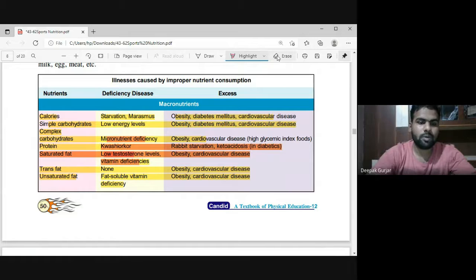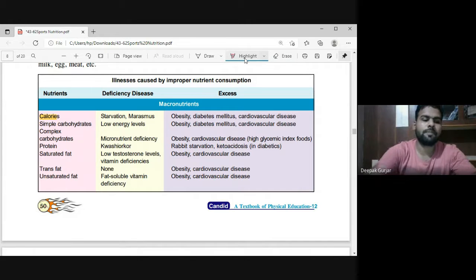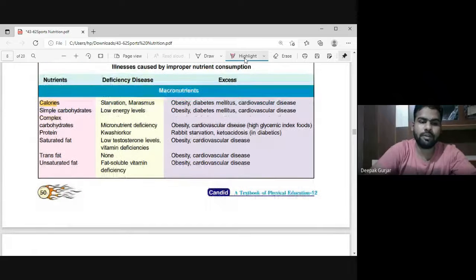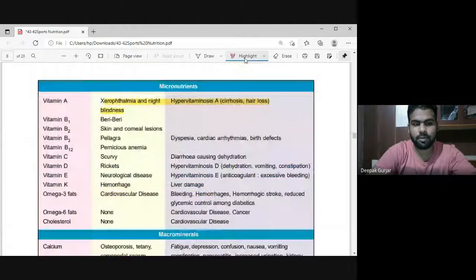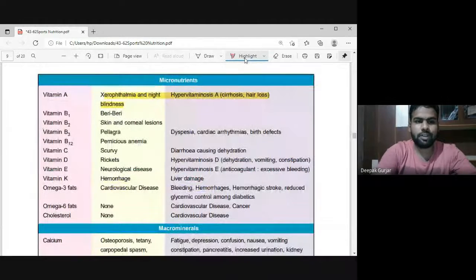So these problems basically occur here. One must be clear about this. With trans fat, deficiency of fat soluble vitamins may occur, and cardiovascular problems may be there. Then vitamin A, the deficiency of which leads to night blindness.